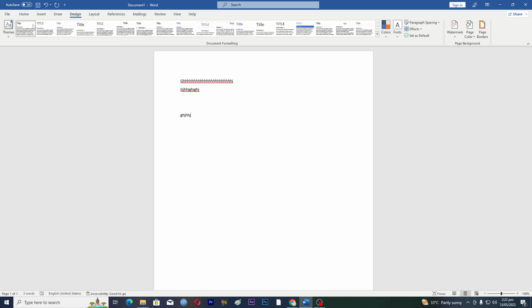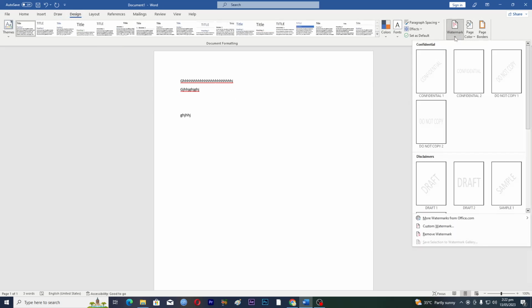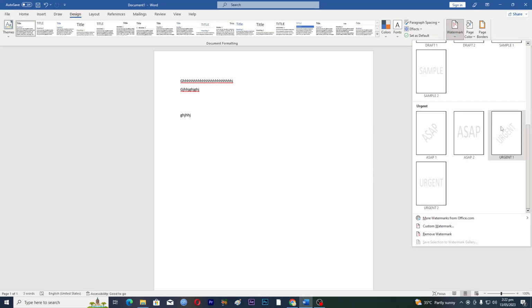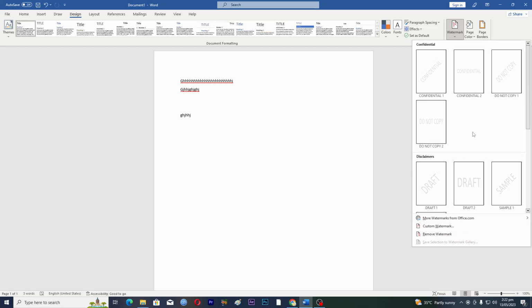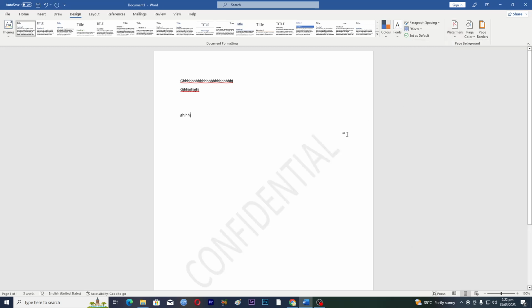What you have to do is go into this Design tab, and on the right side you will see this option where it says Watermark. If you tap on this arrow, you can see that we have all types of different watermark templates, and we can get more watermarks from office.com, and we can also add our own custom watermark. I will just add this Confidential watermark here. I don't know if you can see it or not, but the Confidential watermark has been added.